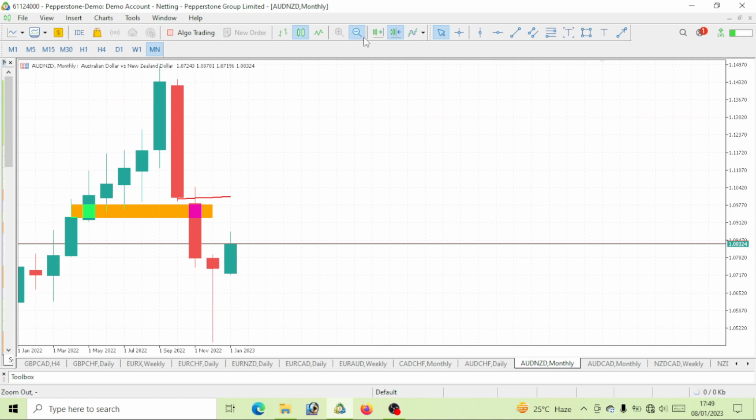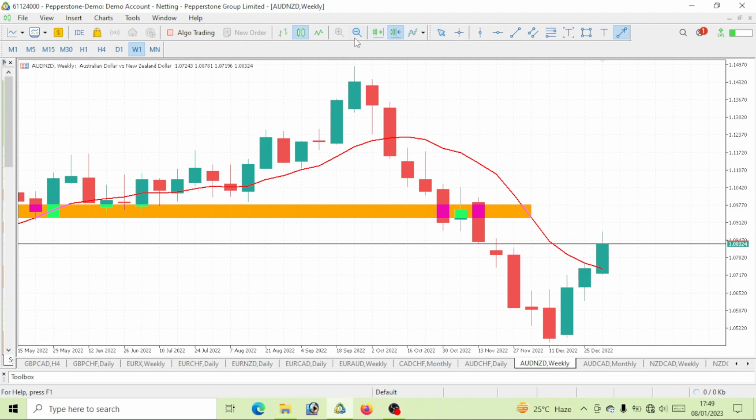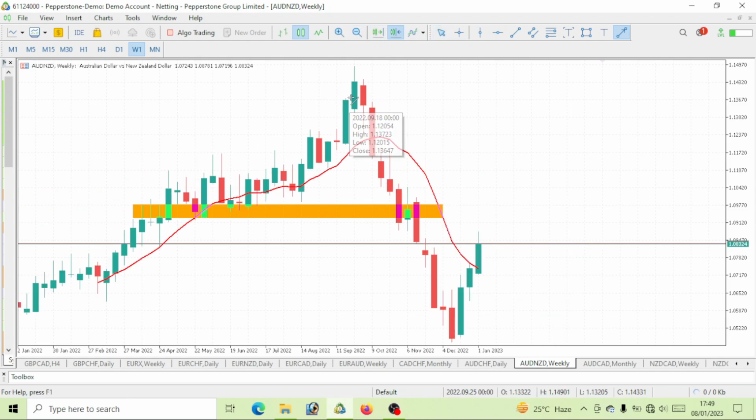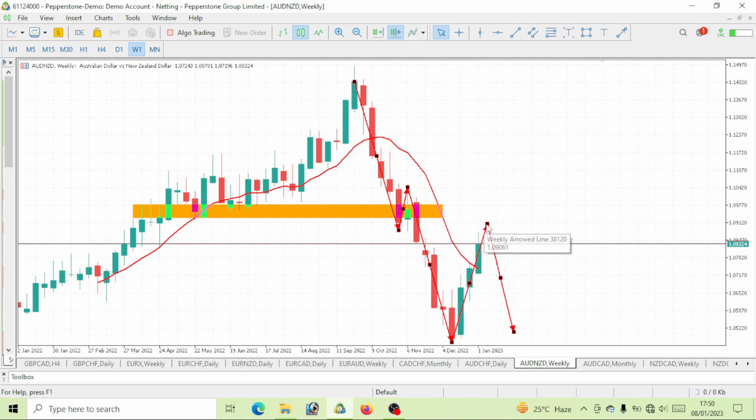Now let's also take a look at AUD New Zealand dollar. Right now I can't really see the full trend. But let's see it with the weekly time frame. This price is giving us a bearish move, by the way. If you take this to be a drop, then we can consider this to be a pullback if you want. Then a new drop again. Of course, a pullback is playing out here. Once this pullback is over, we expect this AUD New Zealand to drop. But at first, the pullback needs to be over. That is to tell you that more bullish move is to come. Let's see if this week we will actually have a bullish move.